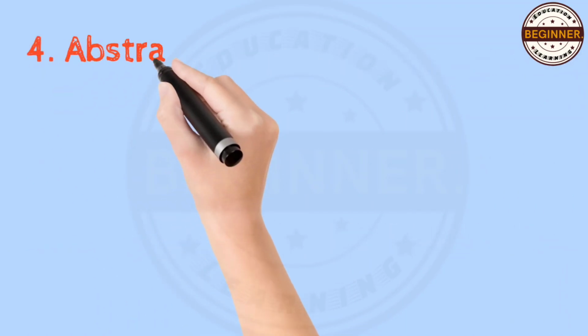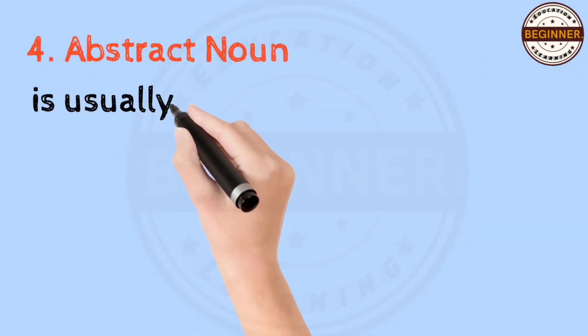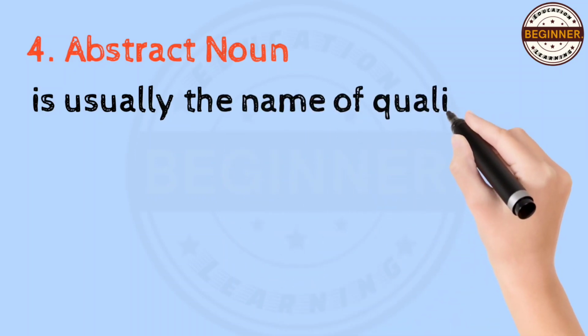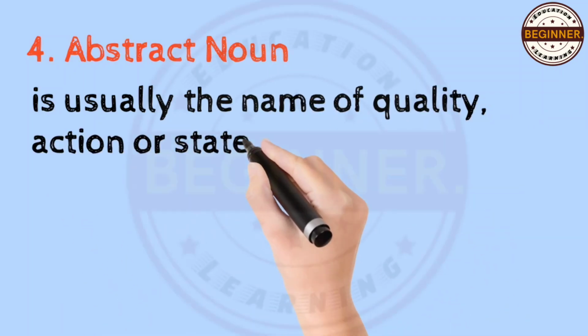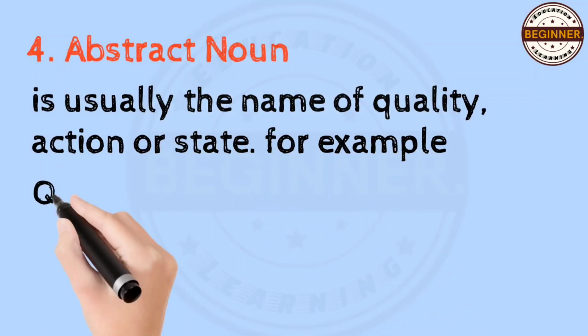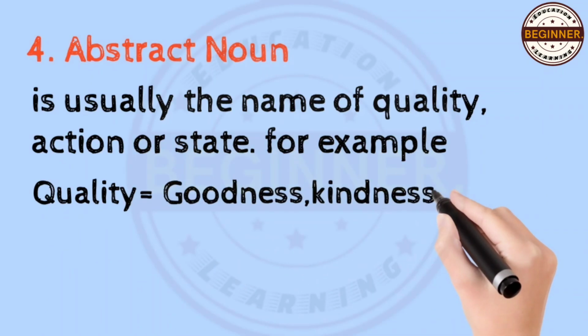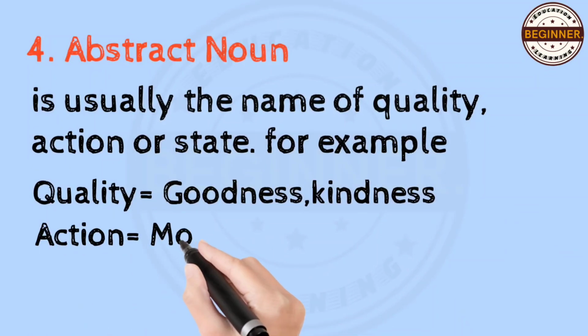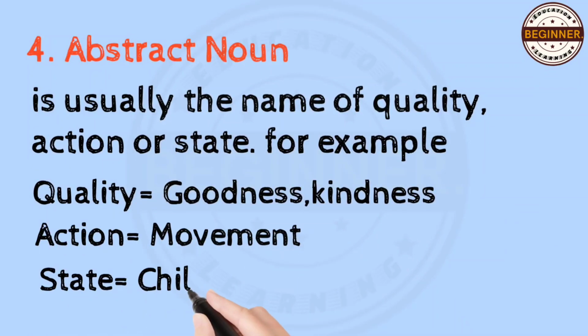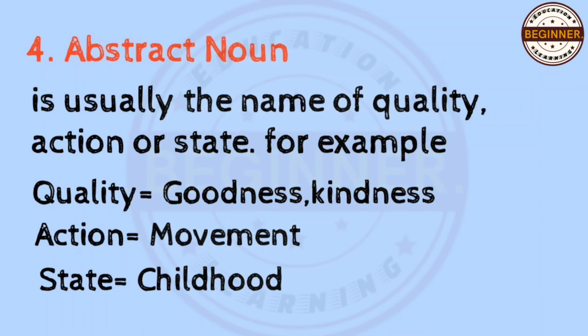Number 4, abstract noun. What is abstract noun? Abstract noun is usually the name of a quality, action, or state. The examples of abstract nouns are goodness, kindness, which are qualities, movement, which is action, and childhood, which is state.